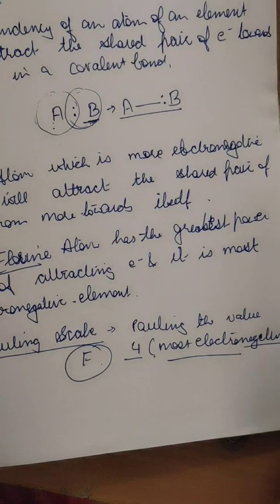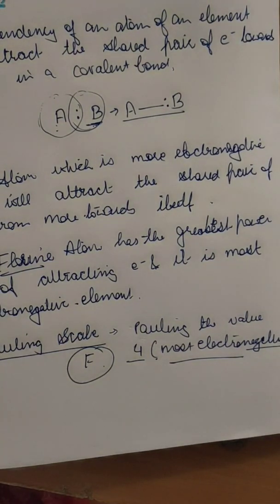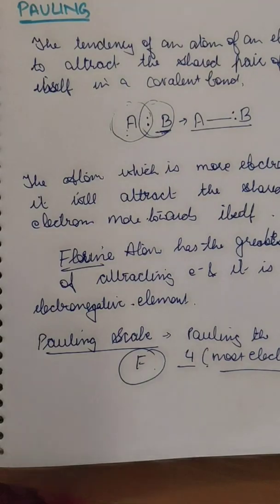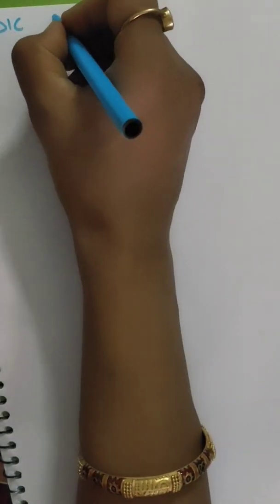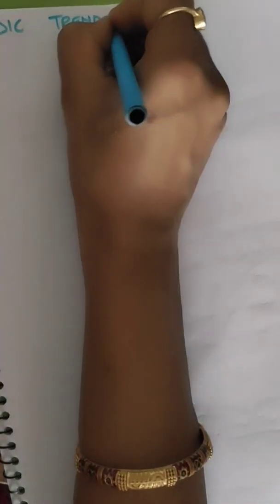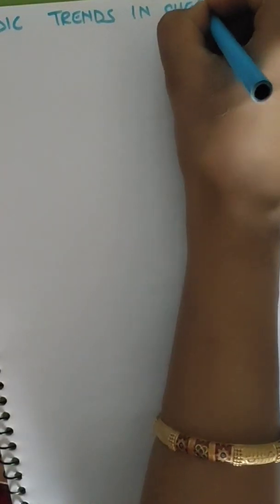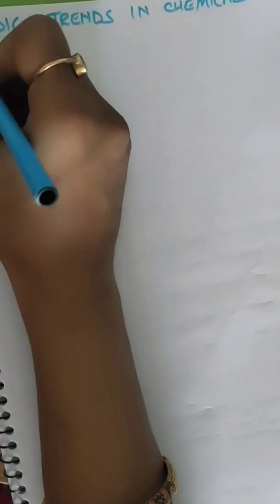After this, we move to the topic of periodic trends in chemical properties. Periodic properties play an important role when we study the chemistry of the elements and their compounds. The periodic trends of these properties in the table are along a period and down a group. First I'll write the heading: periodic trends in chemical properties.